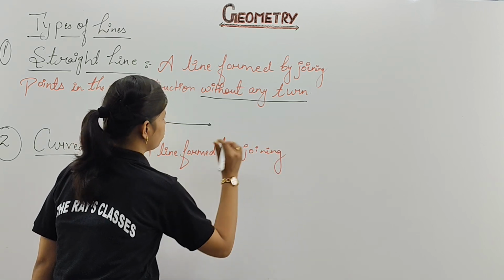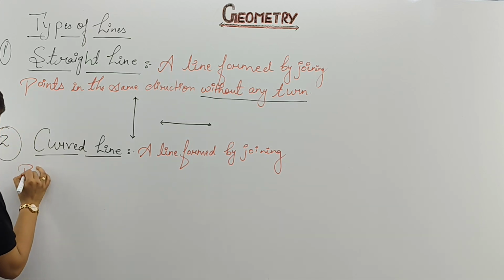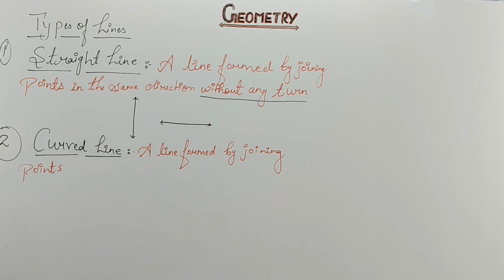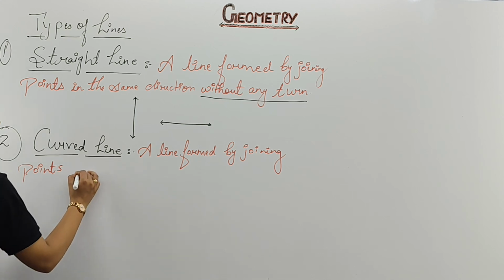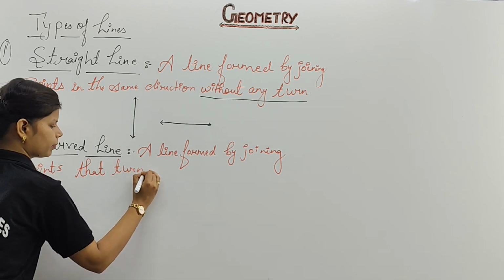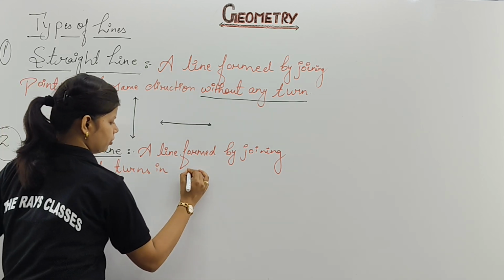Again, it will join points. In which direction should the curved line be, same or different direction? Points that turn in different direction.